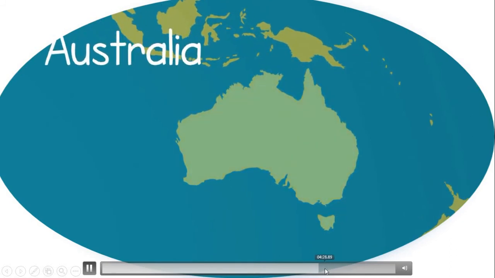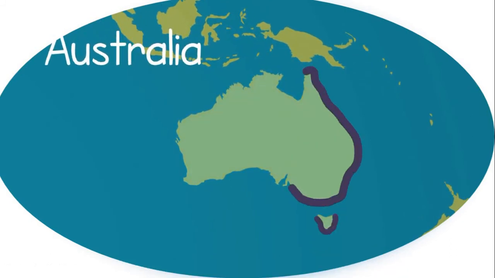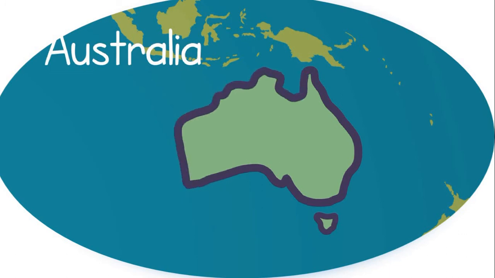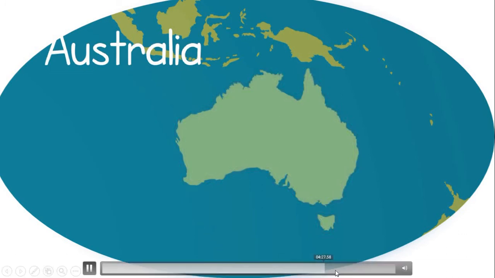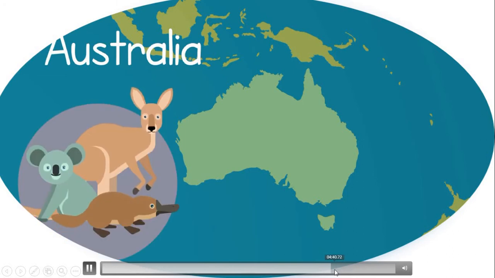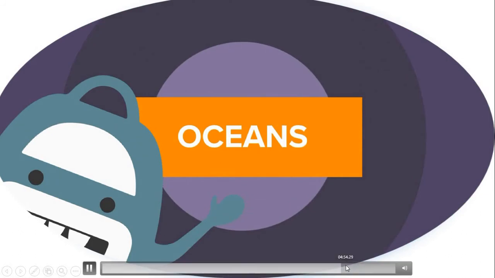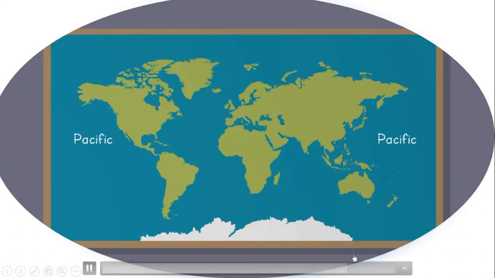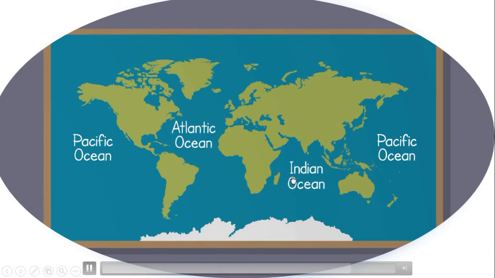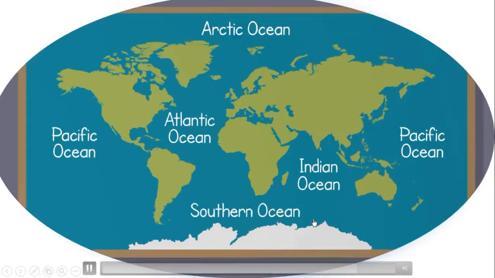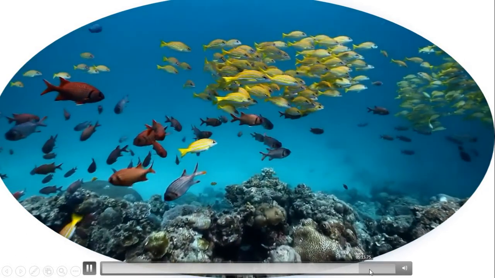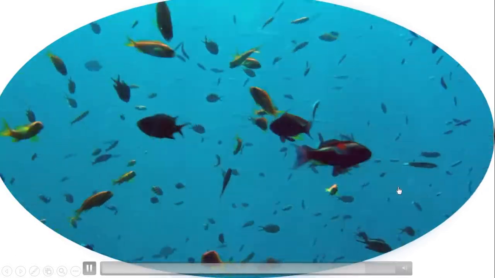Australia is the smallest continent in the world. It is both a country and an island. It is home to seals and echidnas. These are the Pacific Ocean, the Atlantic Ocean, the Indian Ocean, the Arctic Ocean, and the Southern Ocean. Each ocean is packed, just as busy as the continents above water.